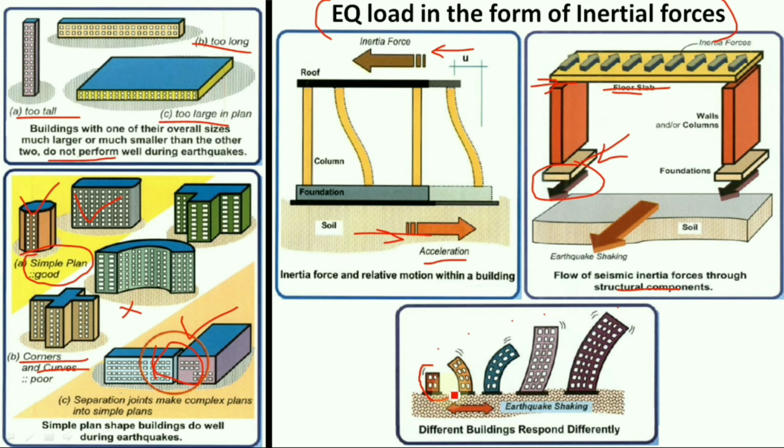If the height of the building is too less, then the inertial force developing on the structure will be low. On the other hand, if the height of the structure is too much, then the inertial force developed on the superstructure will be more. That results in greater chances of earthquake damages.